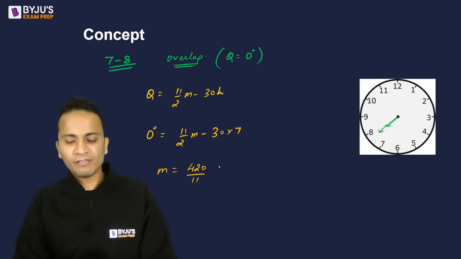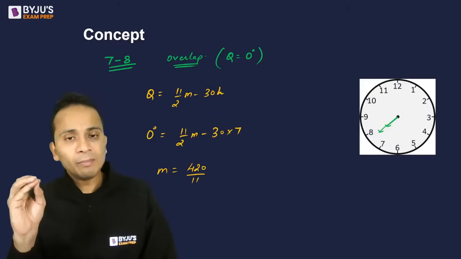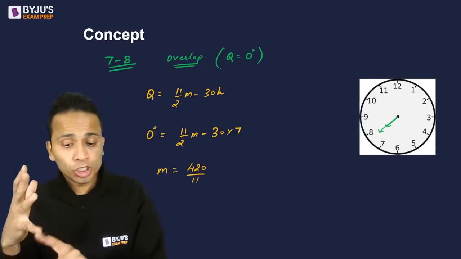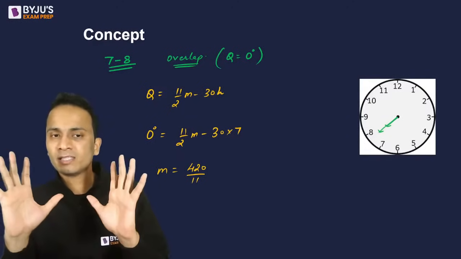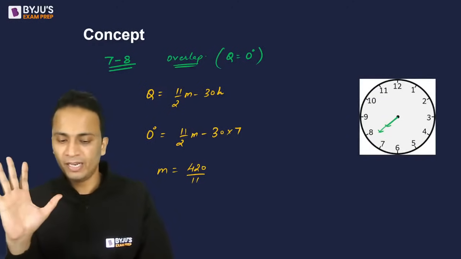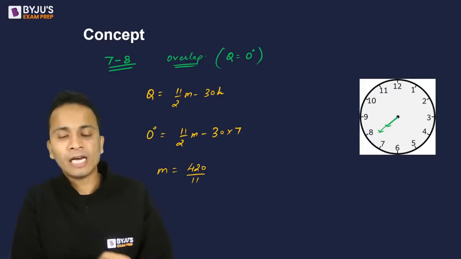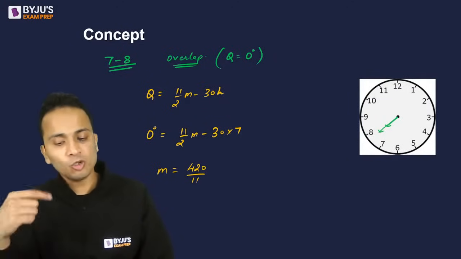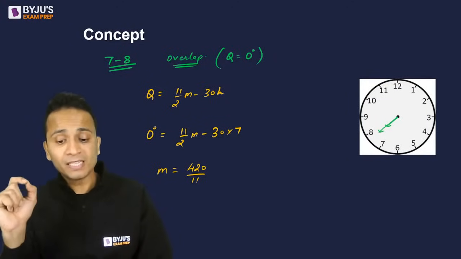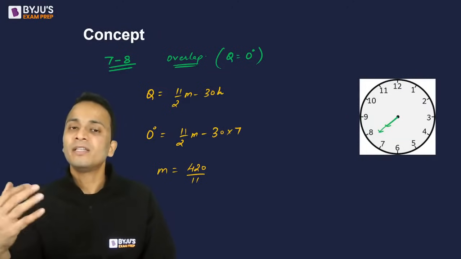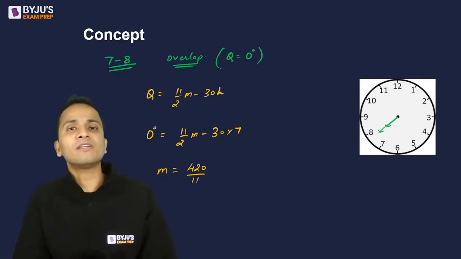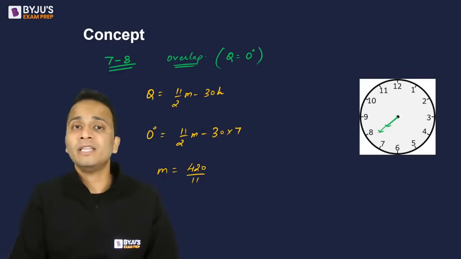Now most of you have given this answer. I must tell all of you, Kush and Pranav, especially both of you. Kush, you have given the answer in simple fractions, 420 divided by 11. Pranav, you have calculated your answer in terms of decimals. Sakshi, you have given 420 upon 11. But the way Kaushal has given the answer, this is the way the answer is preferred. This is the way you will be finding options in the examination.